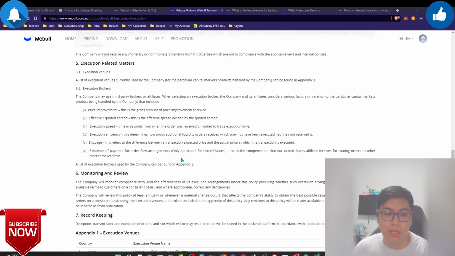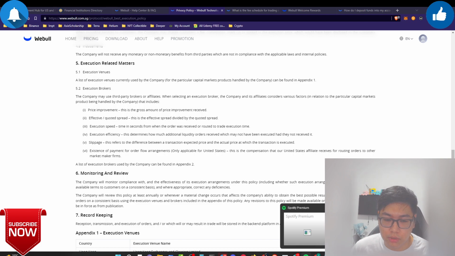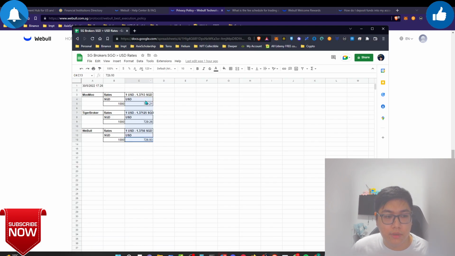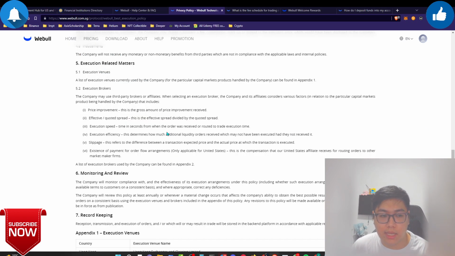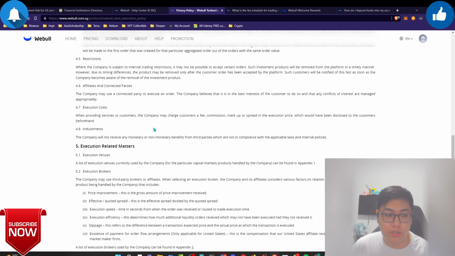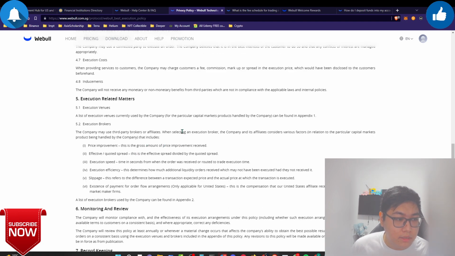So how do they make money? The question is, I already showed you the forex exchange rate. Let me pull it out again. So over here you can see this is one of the ways that they can make money through the exchange rates. And second, on the terms and conditions, the best execution policy. So they are being super transparent on how it works. Give me a moment.